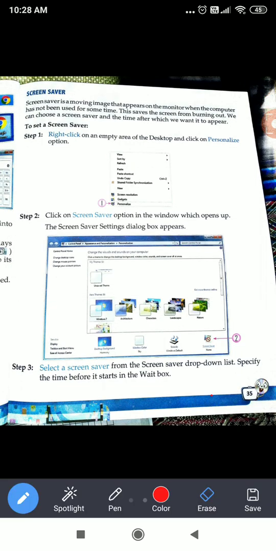Okay, now screensaver. We can change the screen of the window or the desktop. We can use the screensaver. Screensaver is a moving image. It will keep on moving. Like in the phone also, we used to apply screensavers and those screensavers are moving.